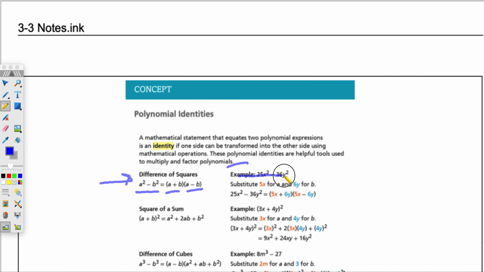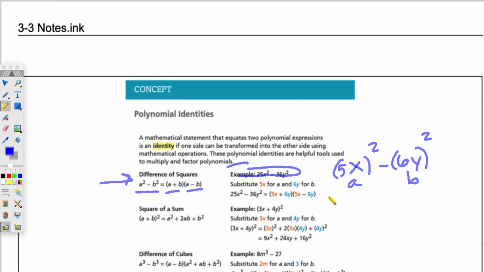So right here is a great example. If it says 25x squared minus 36y squared, let's see if we can find a and b. There's no GCF, so now we're going to figure out what a and b are. What number squared is 25? It's a 5. X has to go here because x squared is x squared. What squared is 36? 6. And this has to be a y.